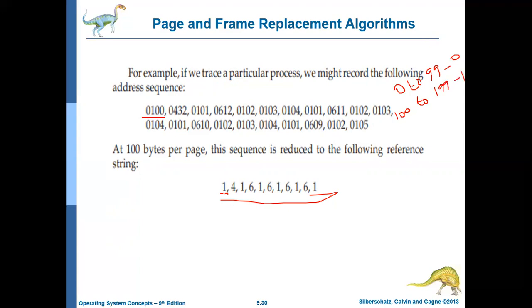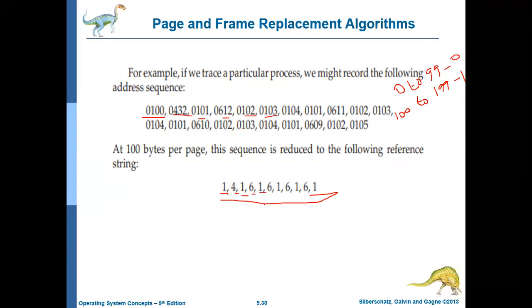So 100 is page 1, 432 is page 4, again 101 is page 1, 612 is page 6, and again 102 is page 1.